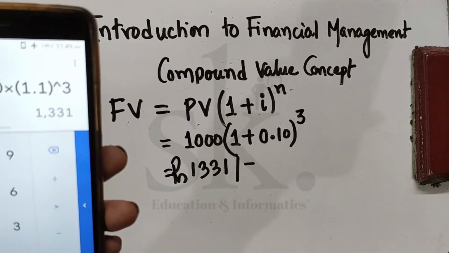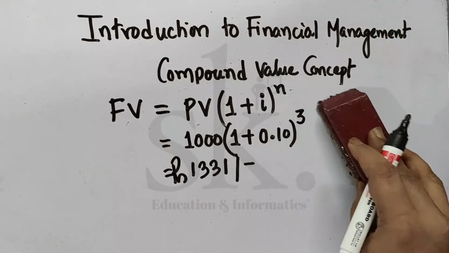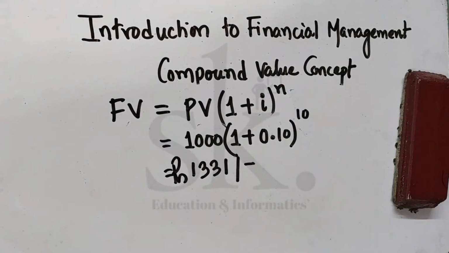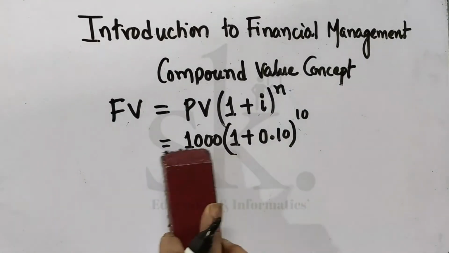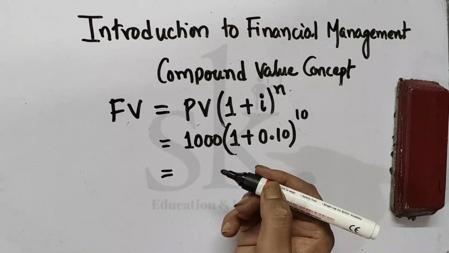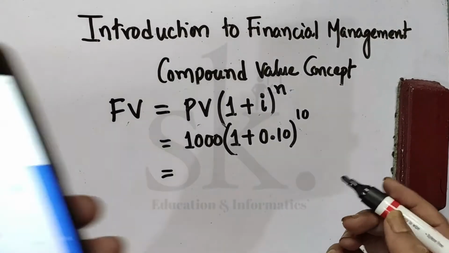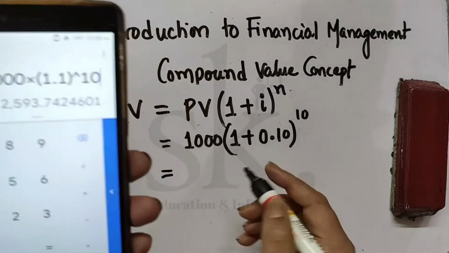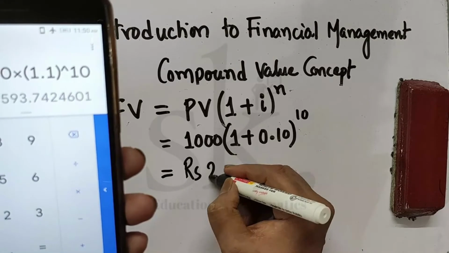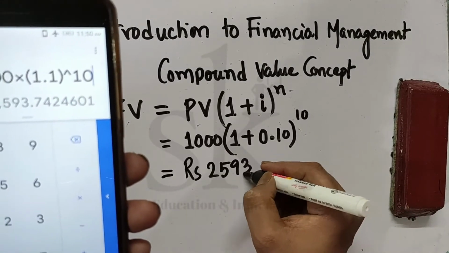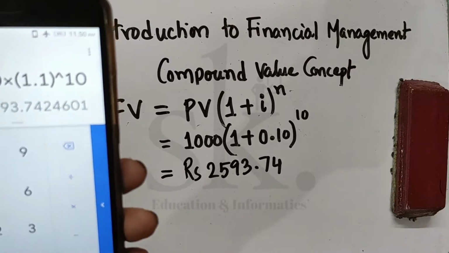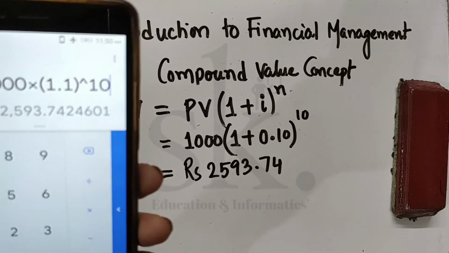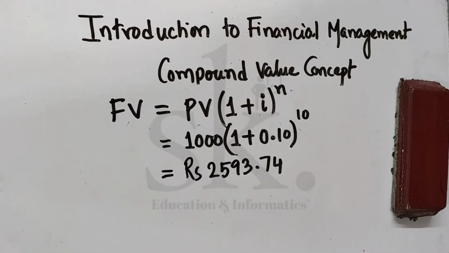So now if anybody asks me that this N is for 10 years, I need not do the problem the way we did last time. I will use this particular formula directly, and I put this as 10, and it gives me that your maturity amount will be rupees 2593.74 paisa. So I hope it's clear that this is the particular formula which we use.